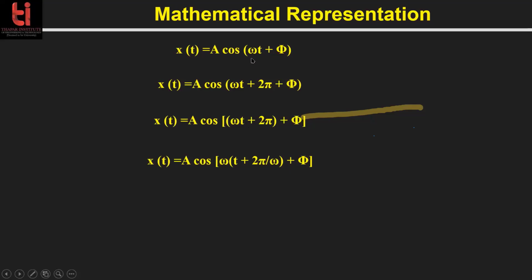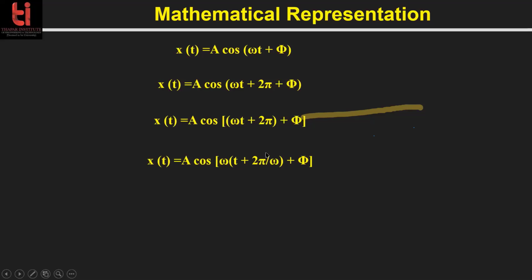Here omega is multiplied by something plus phi, and here omega is again multiplied by something plus phi. These two equations are for the same value of the position x. So here t was the time at which the position is x for that particle, and here t plus 2 pi by omega is the time at which the position of the particle is x, the same position.